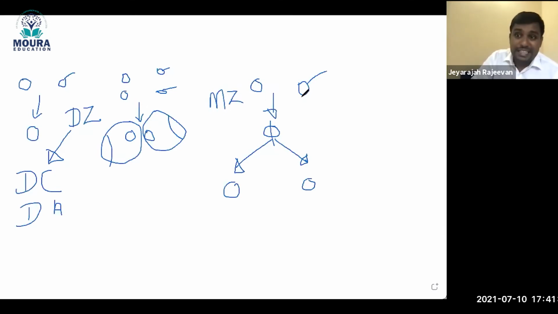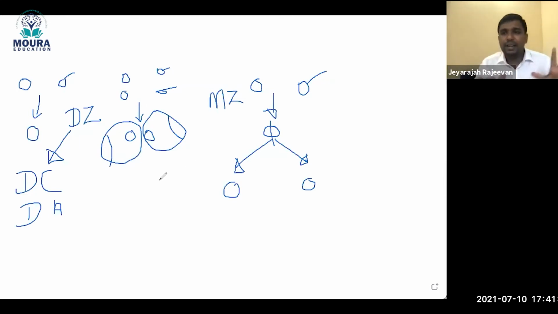But depending on the day of cleavage, the chorionicity and amniosity will vary. Because, right, when the baby is dividing, this will happen.